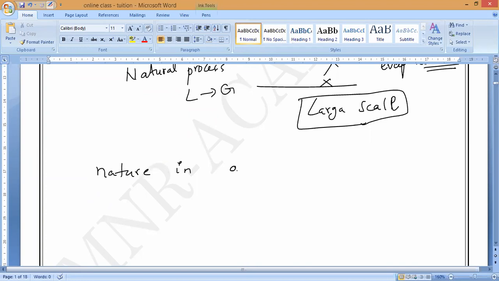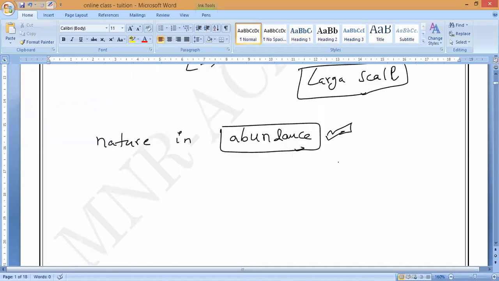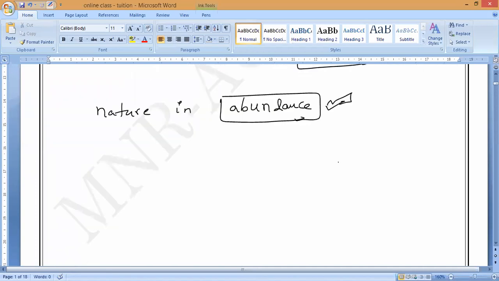In abundance. What do you mean by abundance? Anybody? More in quantity. Abundance means more than the required quantity is present. Understand? So it is already present more than required in nature. So that is why we can use the natural process to get the common salt. So how? That is our question now. So write it please, all of you. Next common heading: how common salt is obtained?